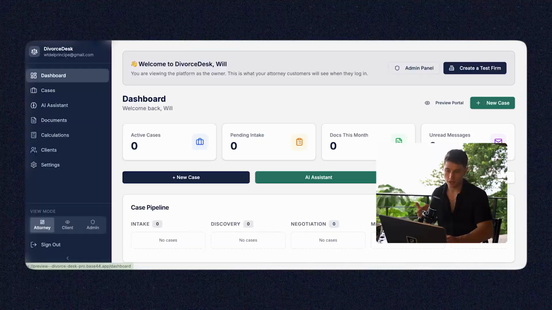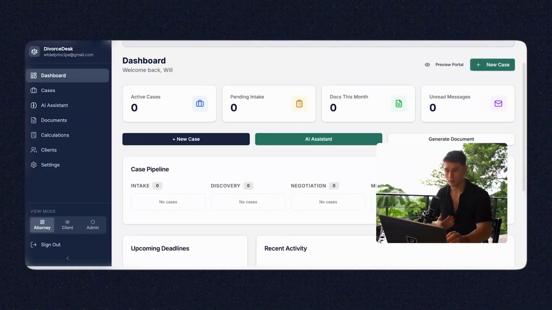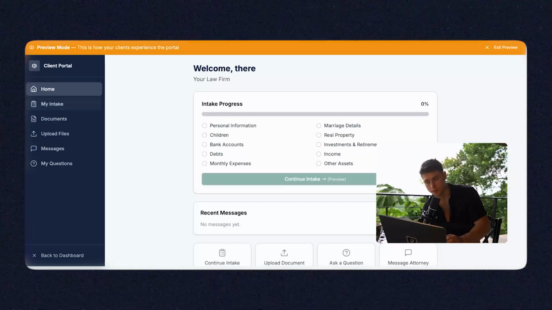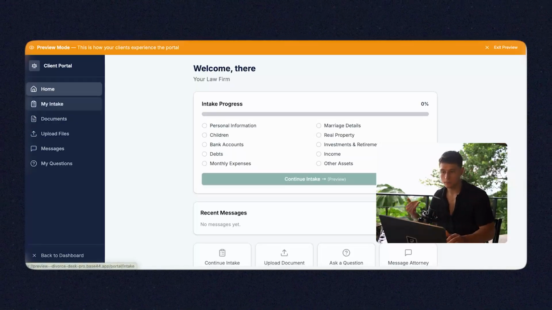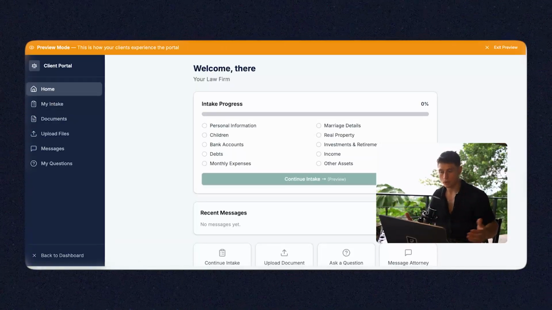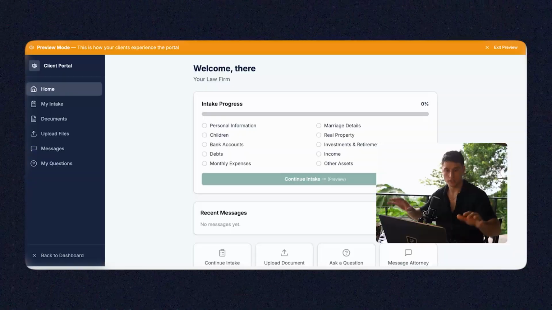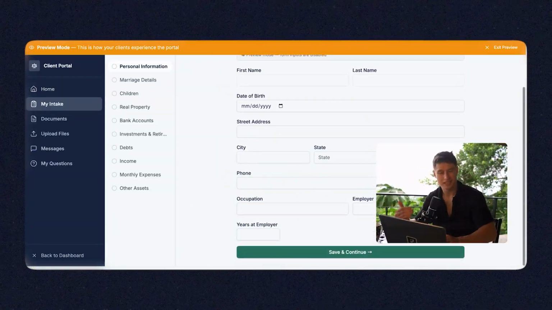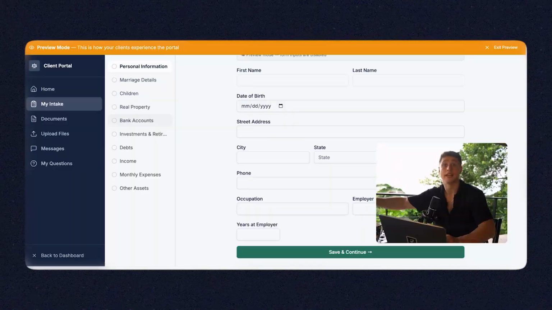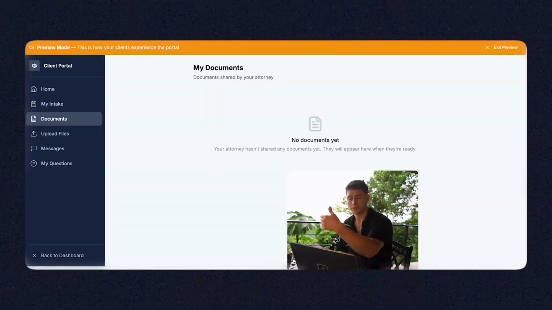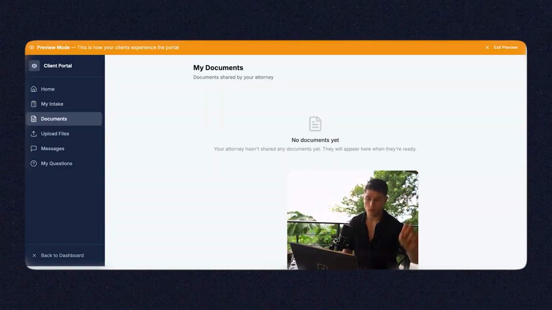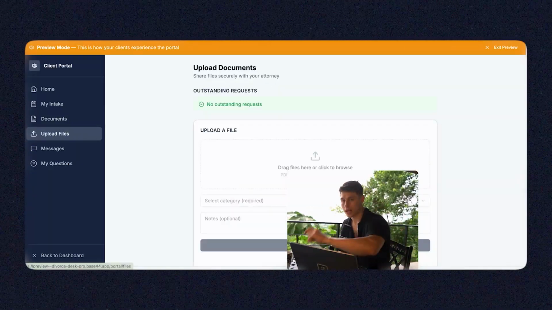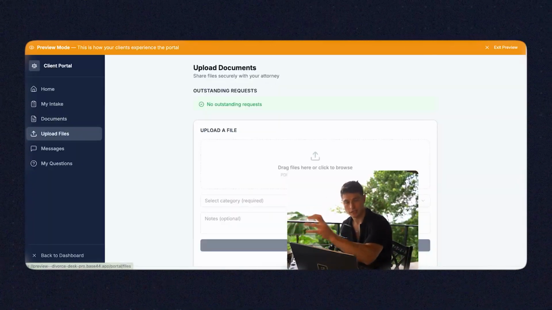So now that we have the attorney side out of the way, we see that it's extremely valuable for attorneys. What does this mean for the clients of the attorneys? Well, they have their own portal, as I mentioned. The client portal could be completely white labeled to the attorney's preference. And from there, they put in things like intake forms, and these intake forms get sent directly to the attorney. The attorney puts in documents, and these documents are sent directly to the client. The client could even upload files, and that gets sent directly to the attorney, inside of their application.